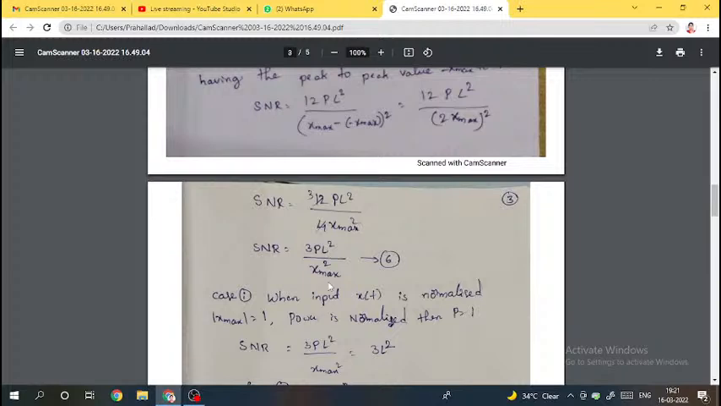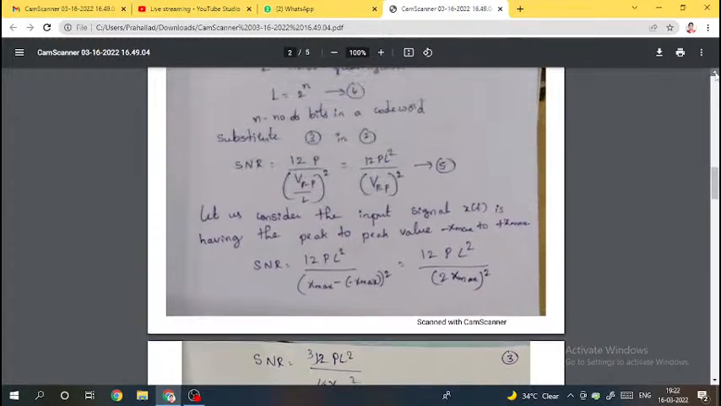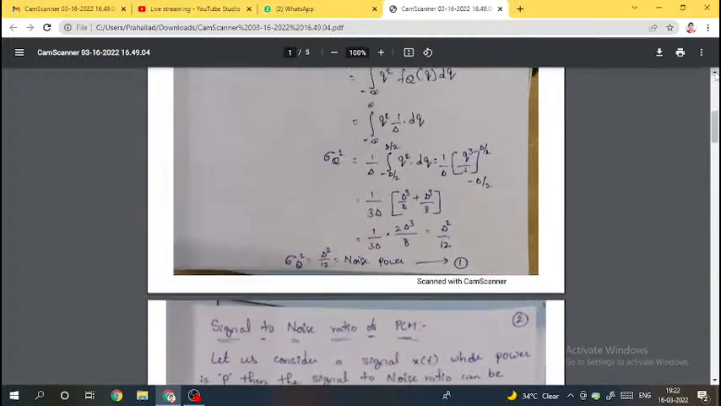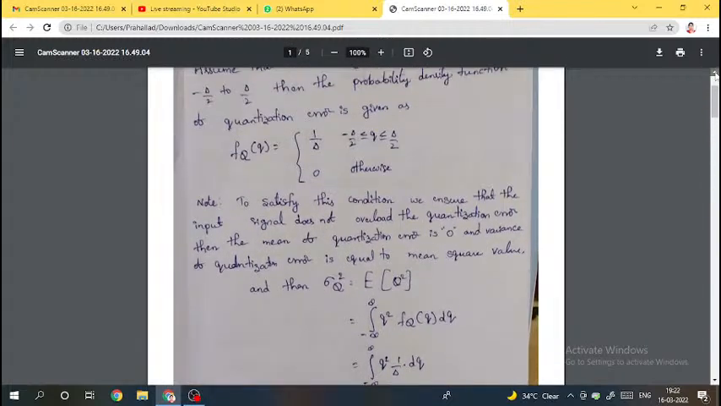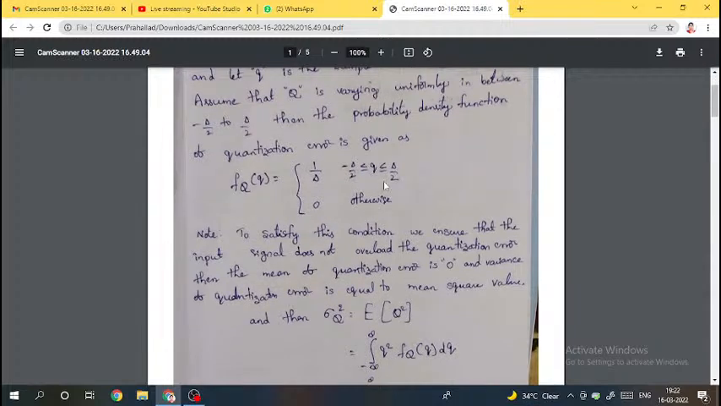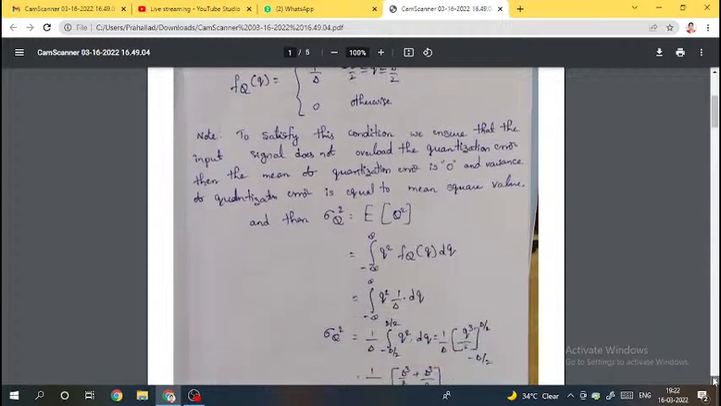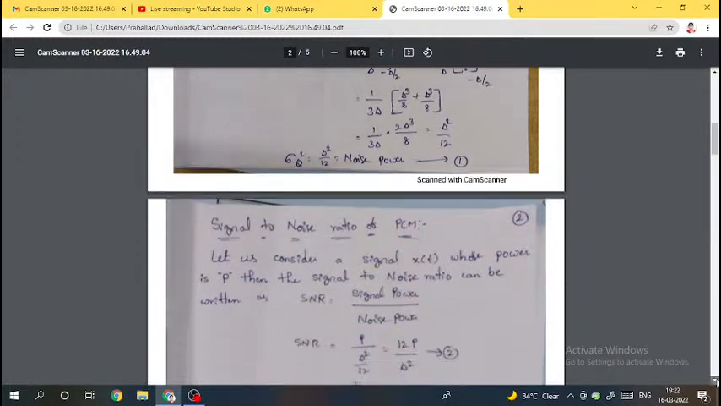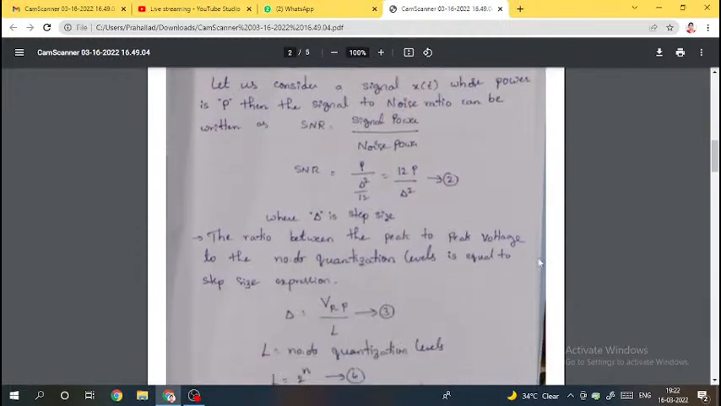Okay, I think up to now it is clear, ma. Very simple. First of all, to get the noise power, assume the probability density function fq of q, that is varying between minus delta by 2 to plus delta by 2, the value is 1 by delta. Substitute that with the limits of minus delta by 2 to plus delta by 2, q square into dq, then you will get sigma q square as del square by 12. This is the noise power. Signal power, let us consider it as P, so P divided by del square by 12, 12P by del square. This is the signal to noise ratio actually.